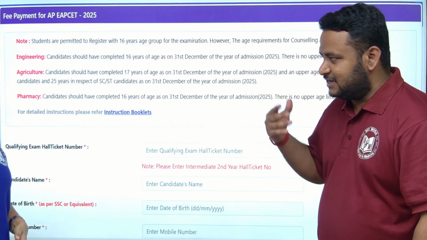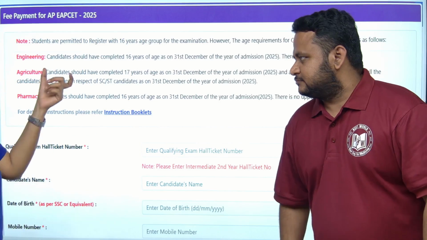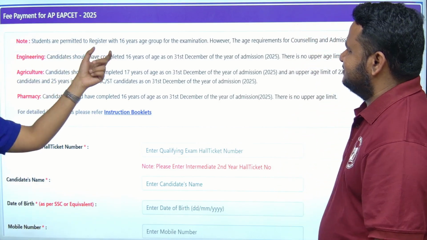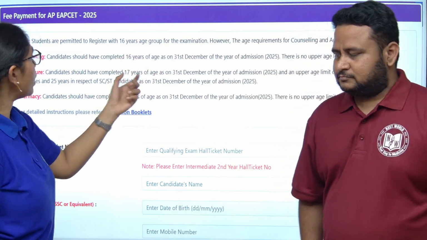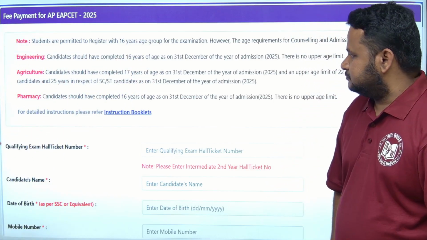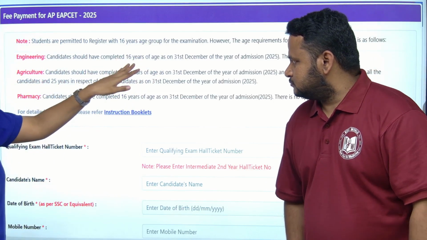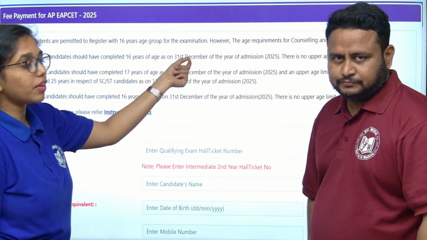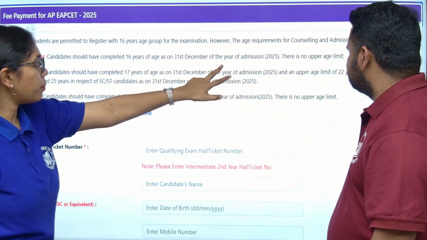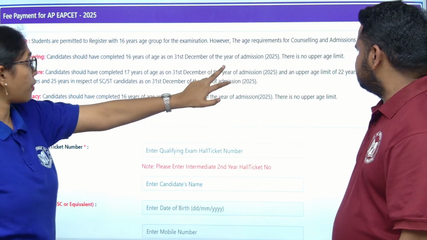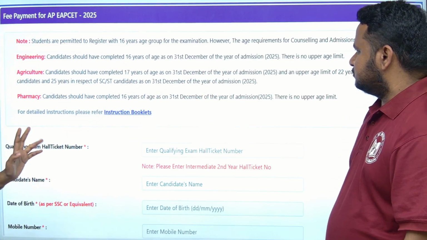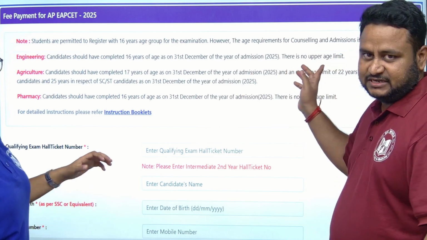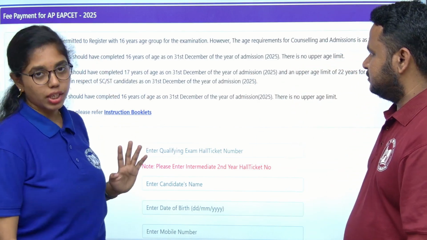Ma'am, can you explain the eligibility criteria? Yes. Students are permitted to register from the 16 years age group only, and it is different for each stream. Engineering students have to complete 16 years of age by December 31st, 2025. That is the lower age limit. And there is no upper age limit for engineering students.